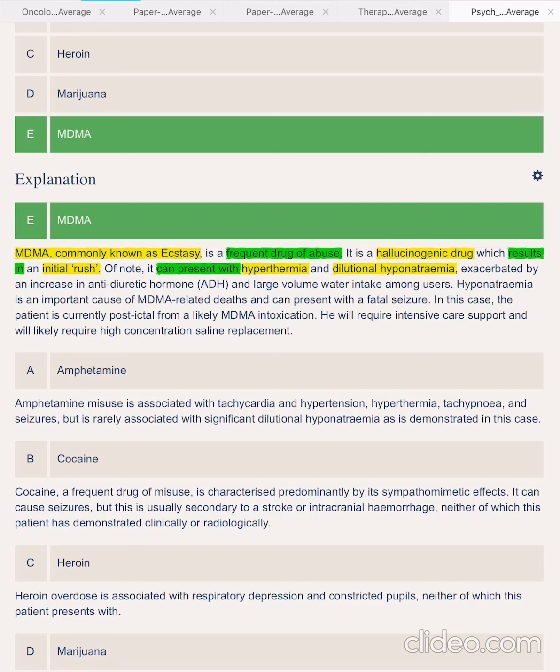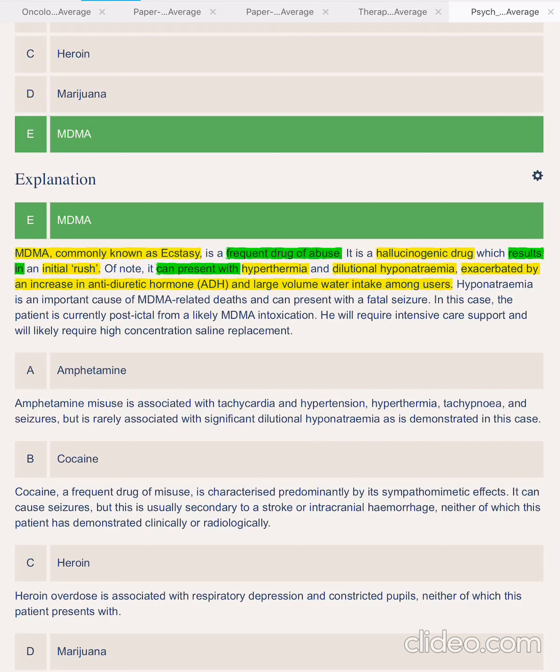The hyponatremia is explained here as dilutional, exacerbated by an increase in antidiuretic hormone and large volume water intake among users.